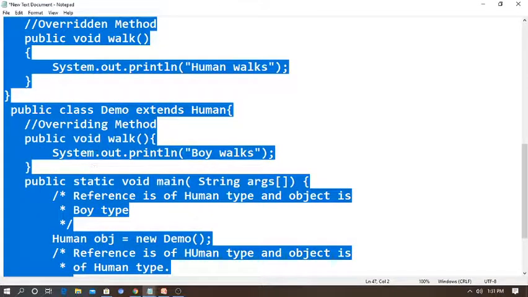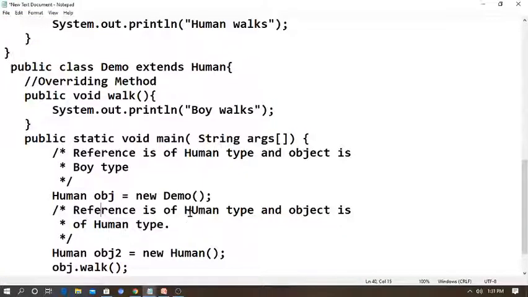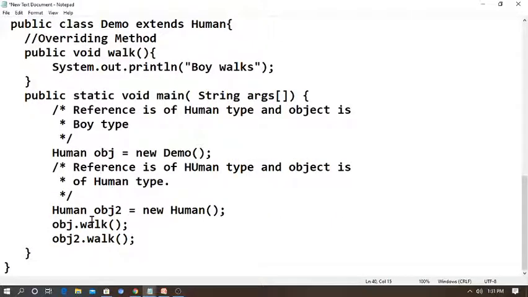So I am again writing the method, public void work, then SOP "boy works", then public static void main, where I am going to complete the program. The reference is of human type and the object is boy type only here. So I am writing human object is new demo, creating the object and passing the values, and also another object I am creating, human object is new human, and object dot work, object dot work. So at last I am completing.